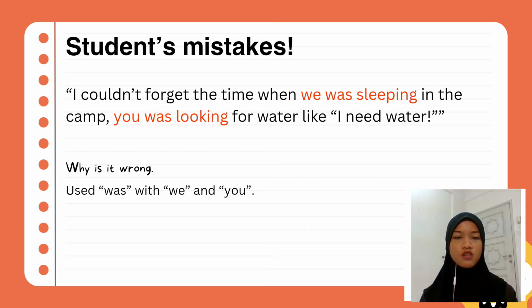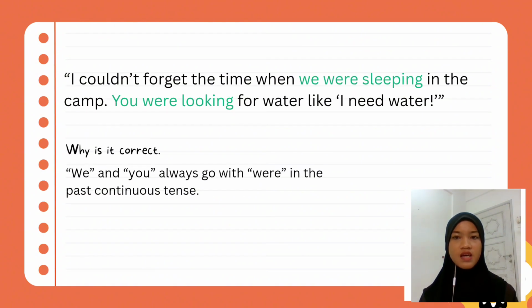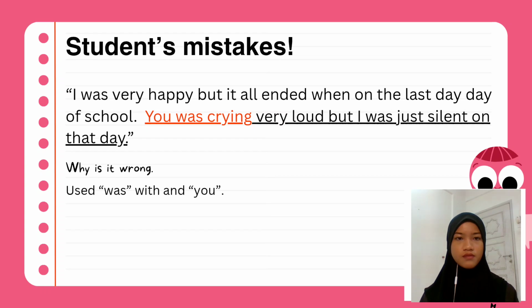We and you are considered as plural. Therefore, you need to use the verb to be were. Hence, the correct sentence should be I couldn't forget the time when we were sleeping in the camp. You were looking for water like I need water. We and you always go with were in the past continuous tense. Let's look at the next example.